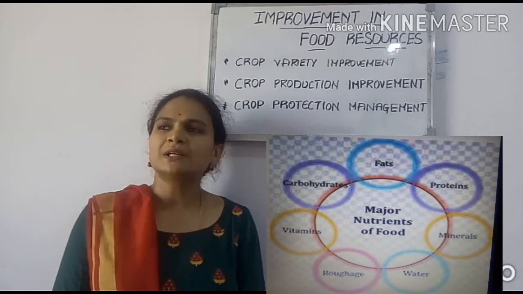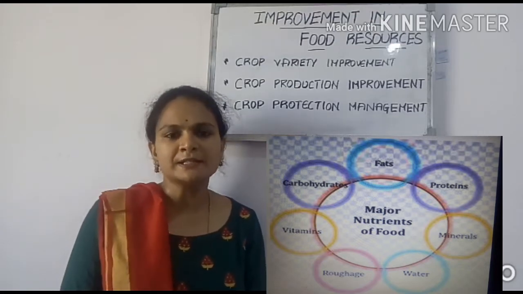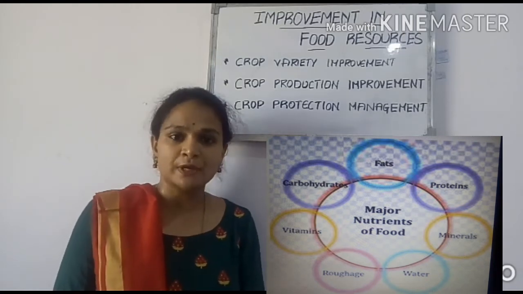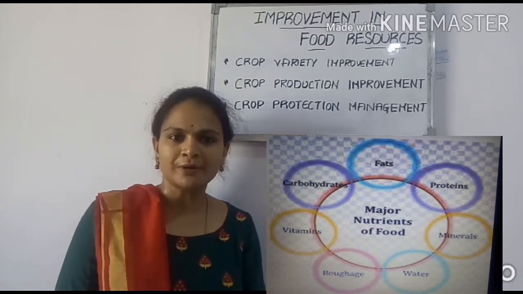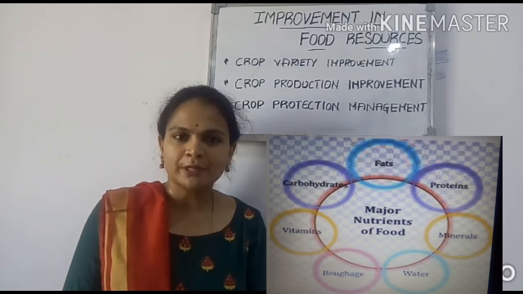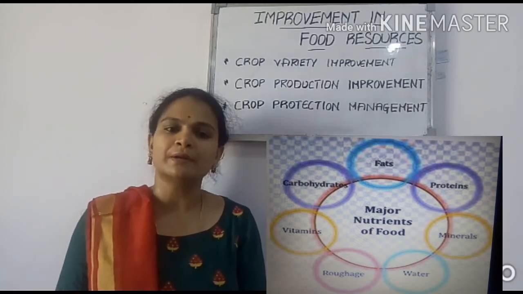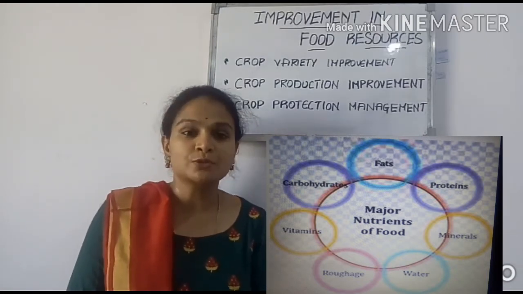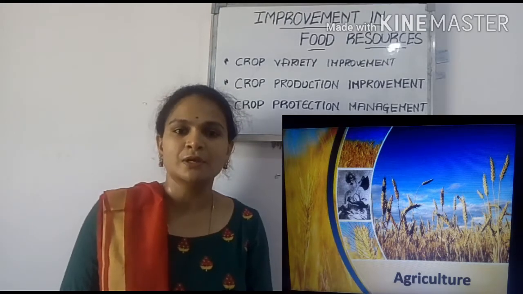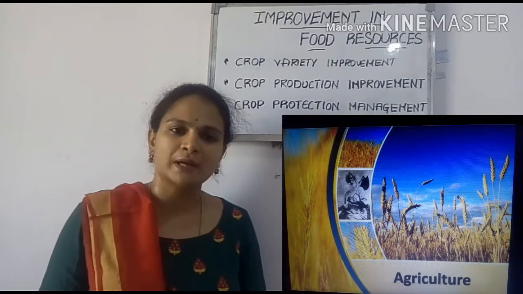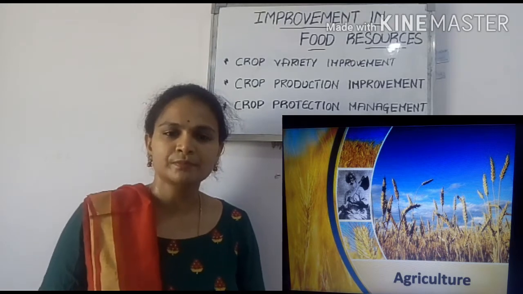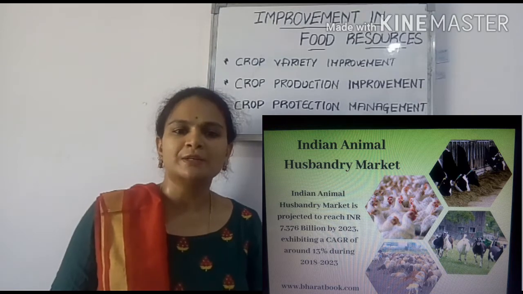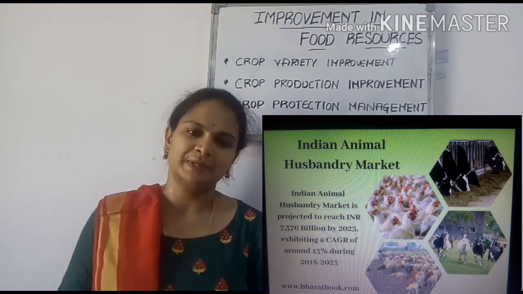Very good. Okay, children, as we are depending on plants and animals for food, do the plants and animals grow on themselves as we are depending on them? No, right? We have to grow them. We are growing plants and also rearing animals. Do they have any specific terms, children? What is growing of crops or plants called, or what is rearing of animals called? Growing of plants is called agriculture, whereas rearing of animals is called animal husbandry.